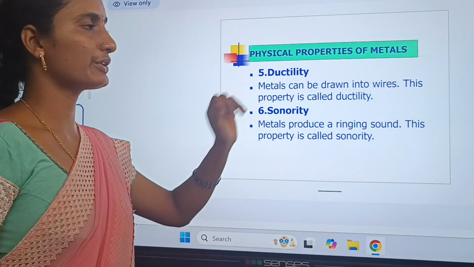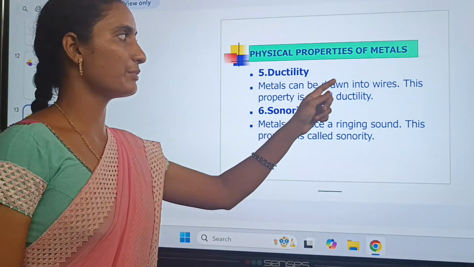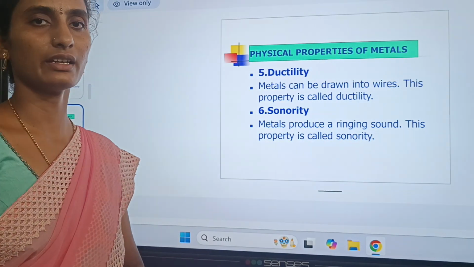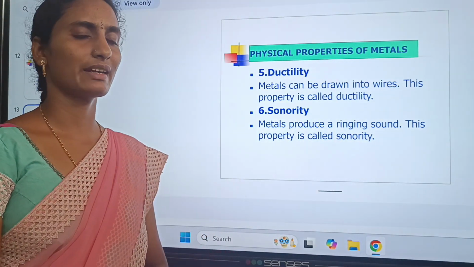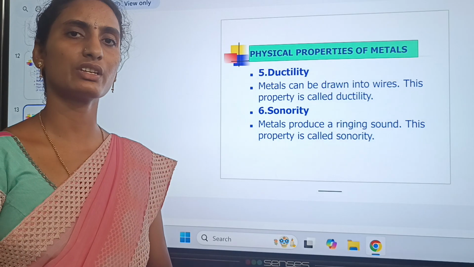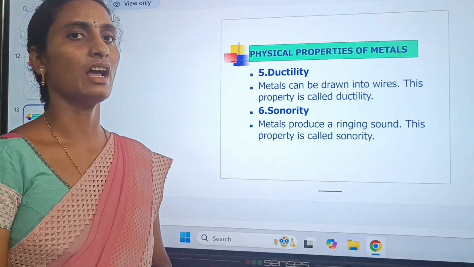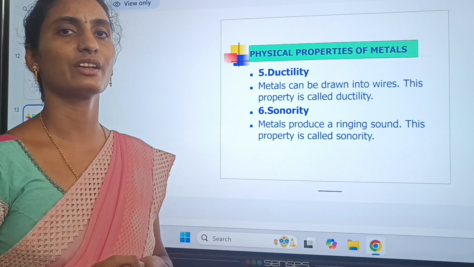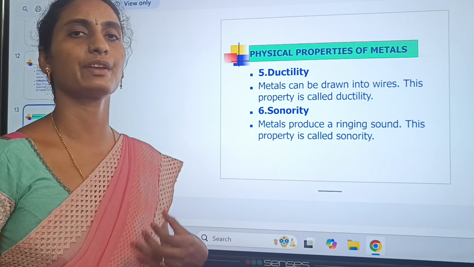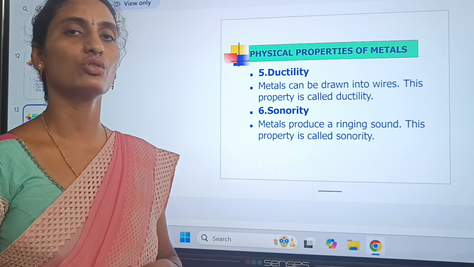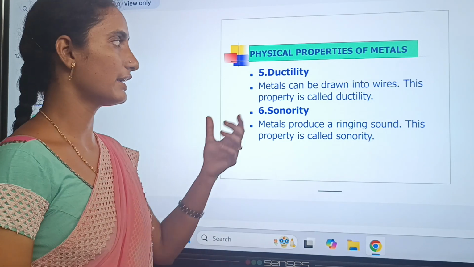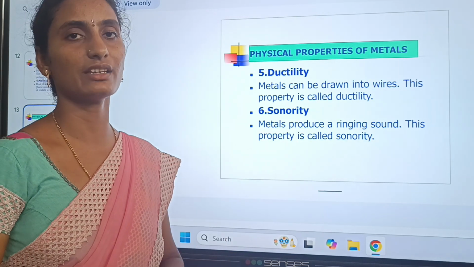Next, ductility. Metals can be drawn into wires. This property is called ductility. Some metals have this character and are used in current wires, in industries, and for transferring electricity.